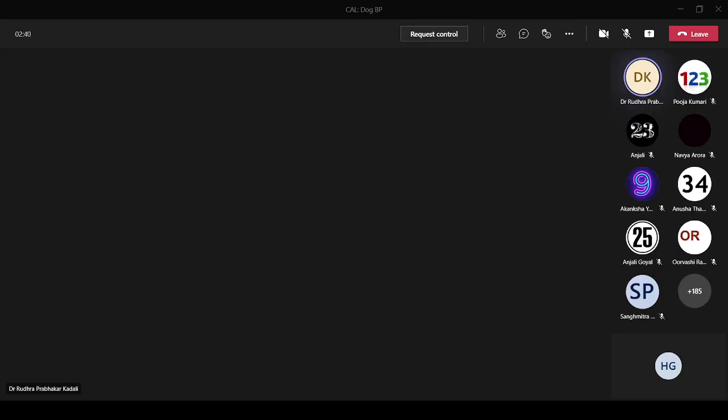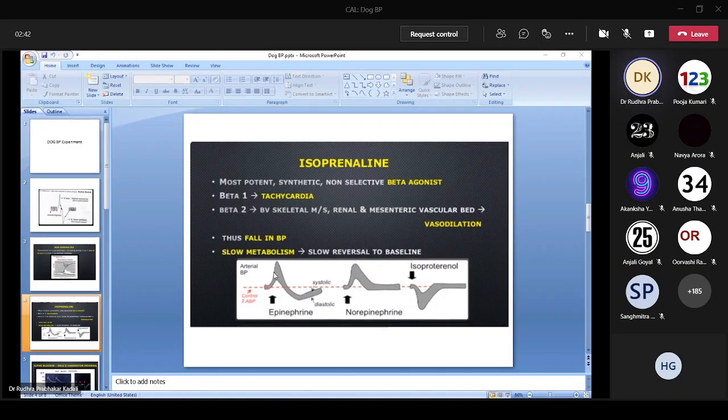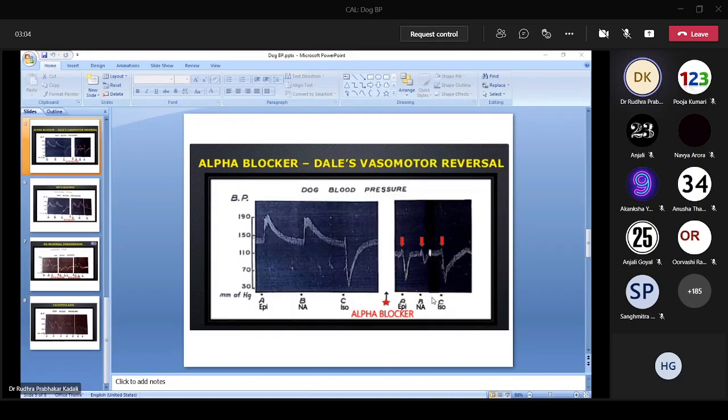So these are normal responses seen with adrenaline. With adrenaline, there is rise in BP due to alpha 1 action and fall in BP due to beta 2 action. With norepinephrine, there will be only rise in BP because of alpha 1 action. There won't be any fall in BP. Isoprenaline acts only on beta receptors, no alpha action. So with isoprenaline, we will see only fall in BP.